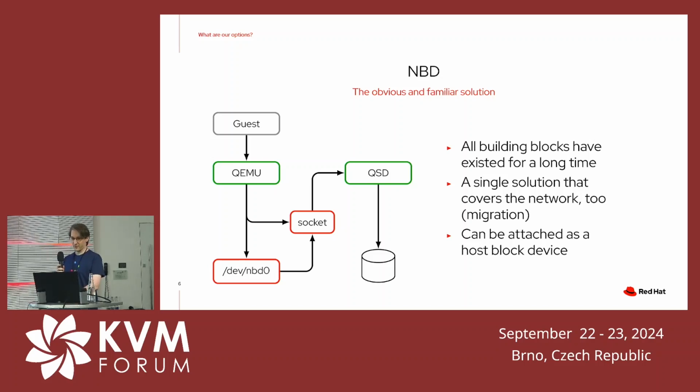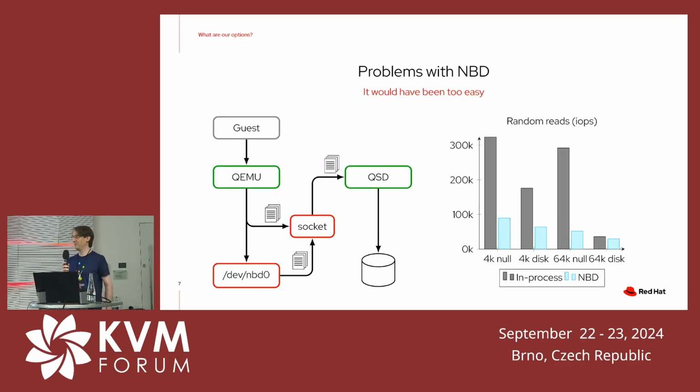And one of the problems with NBD is, as you can see, performance is not quite the same as if you do it in process in QEMU. Which is, as I said, a long I/O path, and also you do a lot of copies. The data that you're writing or reading is copied into the socket, is copied to the QSD process.